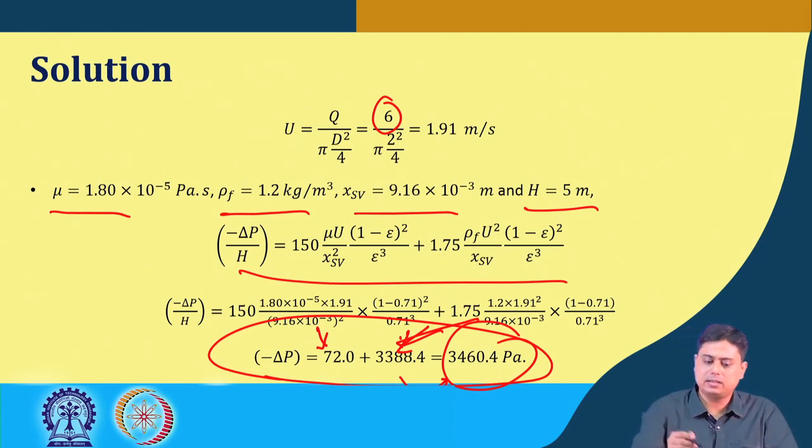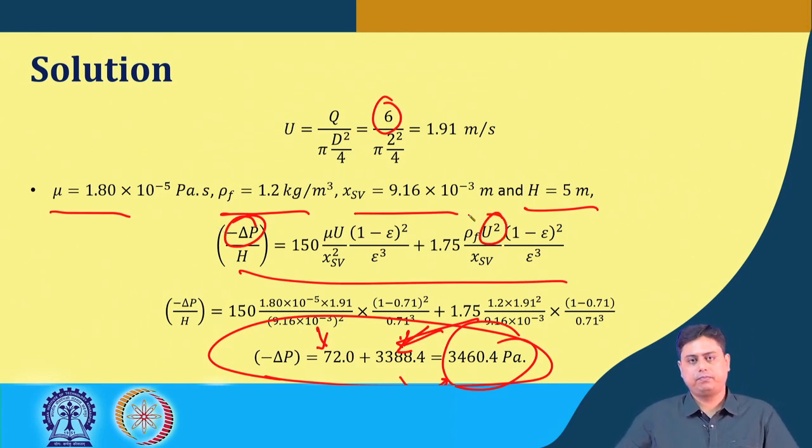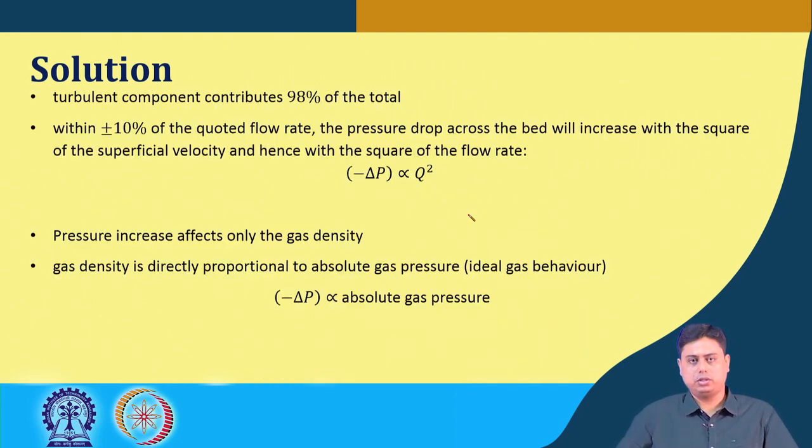If that happens, then del P varies with the u square value, superficial velocity square. Q is proportional to the value u. As you increase the superficial velocity, flow rate increases, so it would increase in that proportion. The del P would increase in the same proportion of the superficial velocity if you change the flow rate.